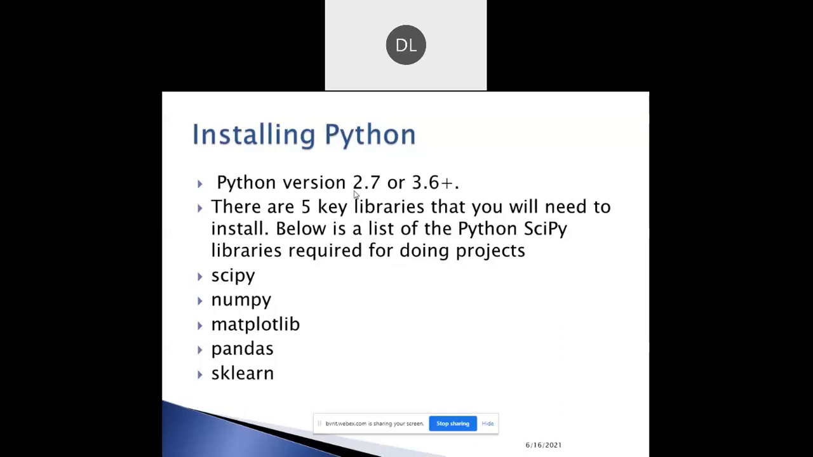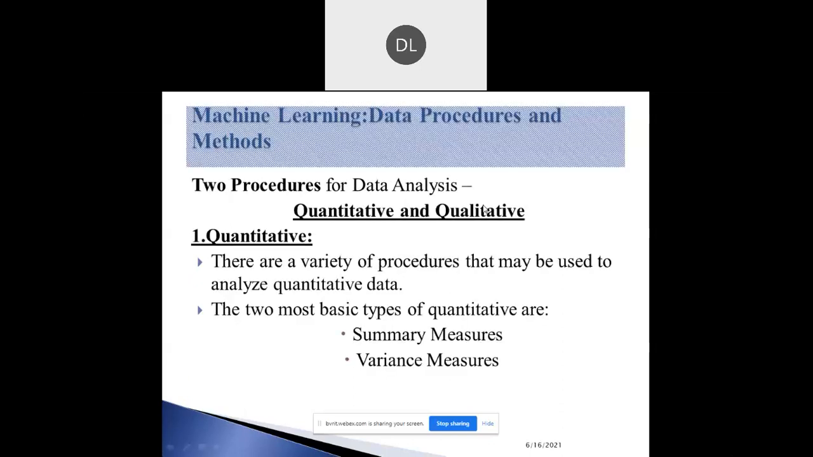Libraries for installing in Python. Some of the Python libraries are SciPy, NumPy, Matplotlib, Pandas, sklearn, and Seaborn. A lot of libraries are updated each and every day. More libraries are being updated in Python, and there are two procedures for data analysis.